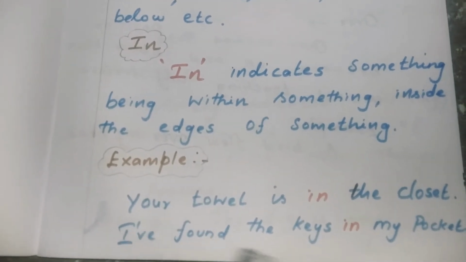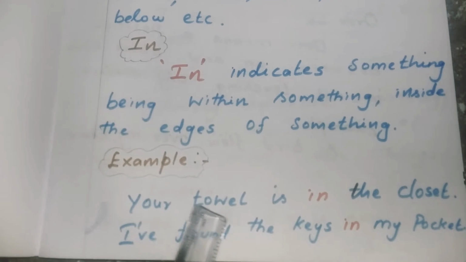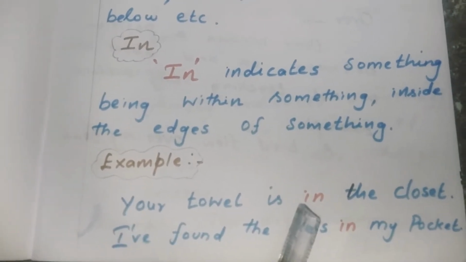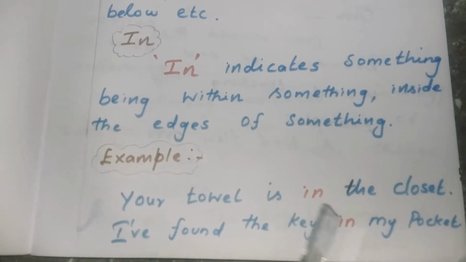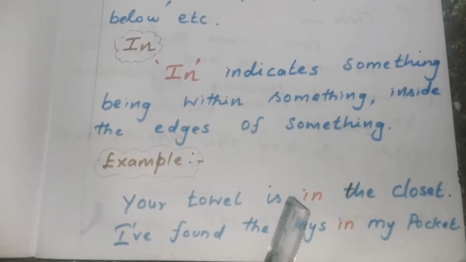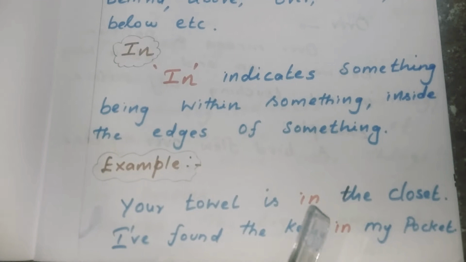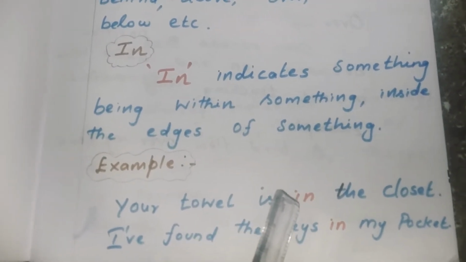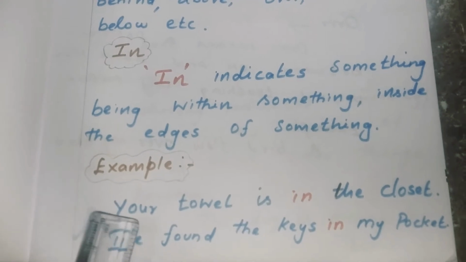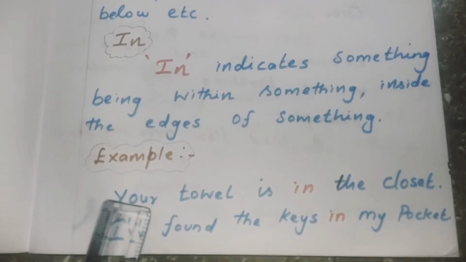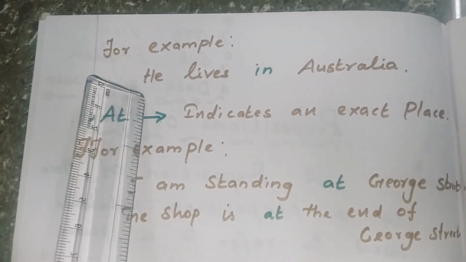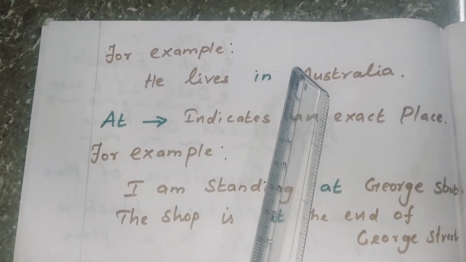I have found the keys in my pocket. In these examples, in is used to indicate that a thing is inside something with closed edges. But there are many times when we use the preposition in with areas, regions, cities, towns and countries. For example, he lives in Australia.